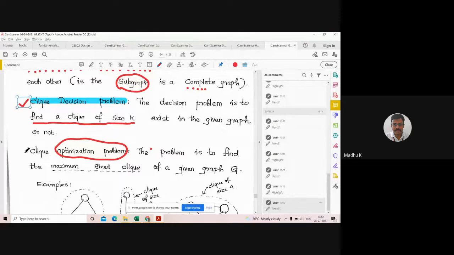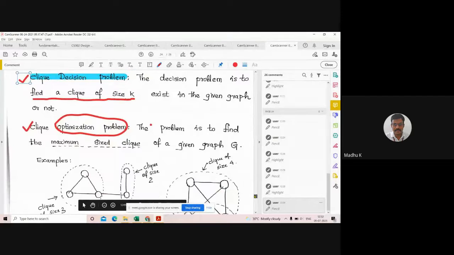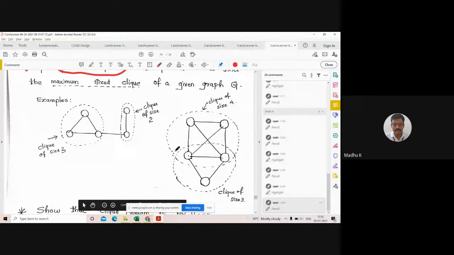Okay, so there are two types of problems: the Clique decision problem and the Clique optimization problem. Now I'm giving some examples. You can note here, this is an example of a Clique. For example, this is a graph, and there exists a Clique of size 3.